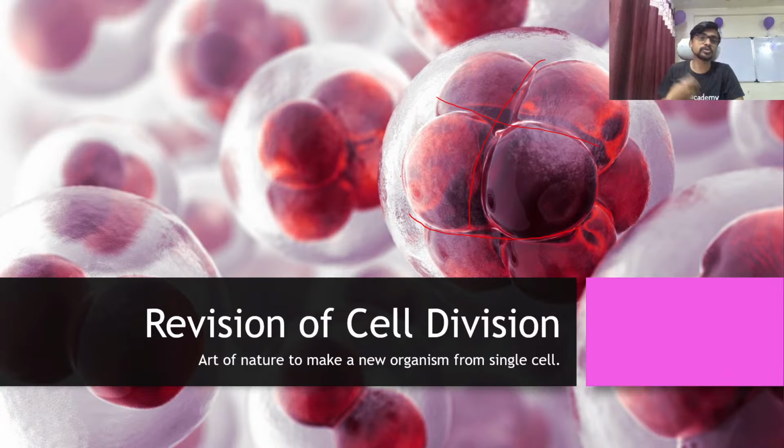Embryo always starts division one by one, and it does not stop its division before birth, and after birth it is also going on. But if you see the embryo, it is very fast in division for the first 1 to 2 weeks. For the first few days the size of the embryo is not going to increase, the size of the ovum is fixed, but the divisions are very fast.